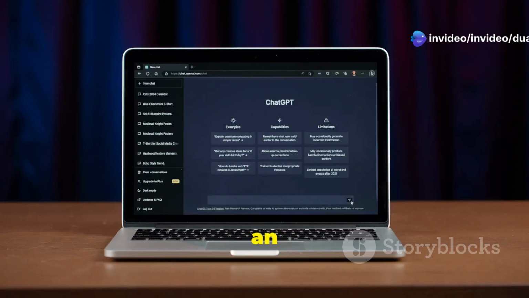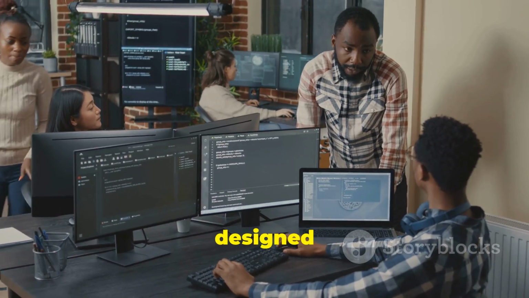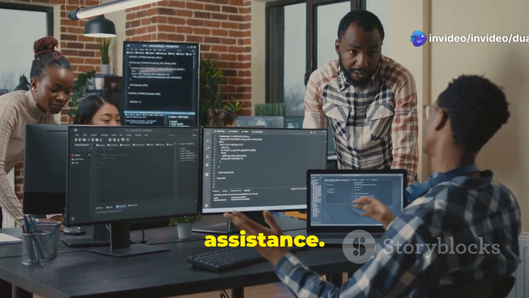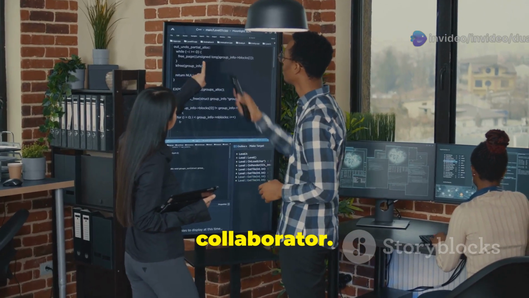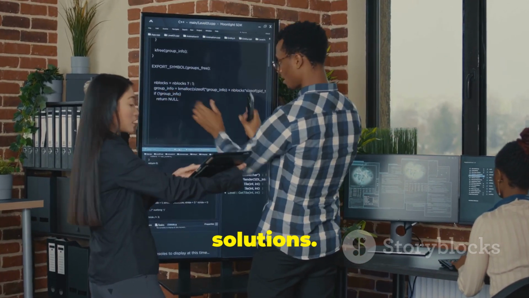Copilot often feels like an advanced autocomplete system. It's great for speeding up the coding process. Cursor strives to be an intelligent, interactive environment. It's designed to understand the context of your code and provide more meaningful assistance. The AI feels more like a genuine collaborator. It's there to help you think through problems and find solutions.